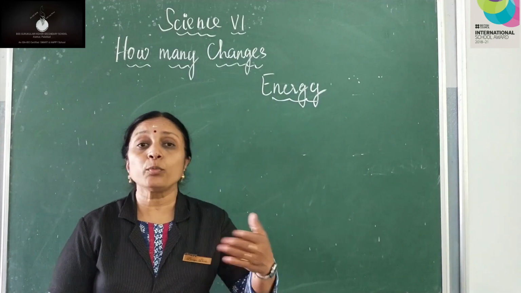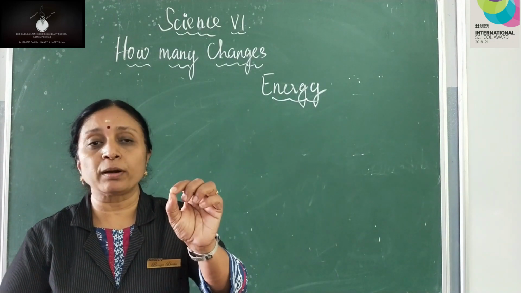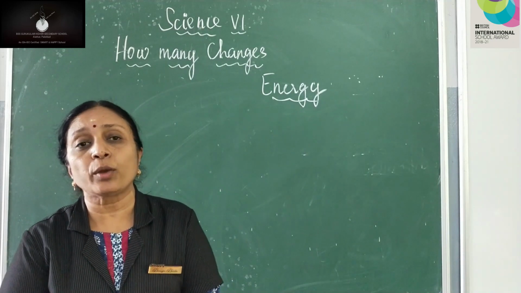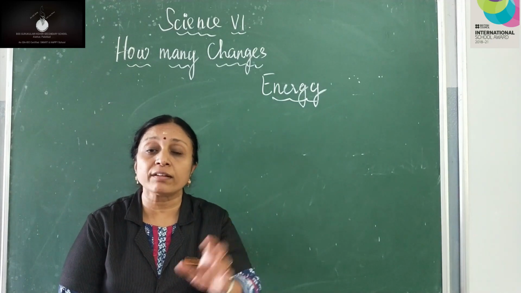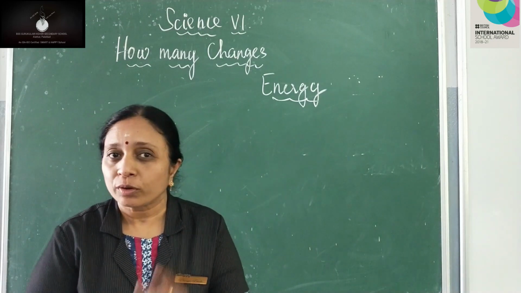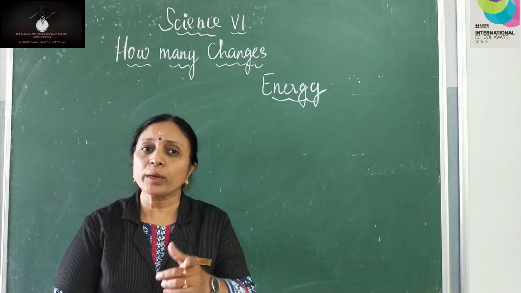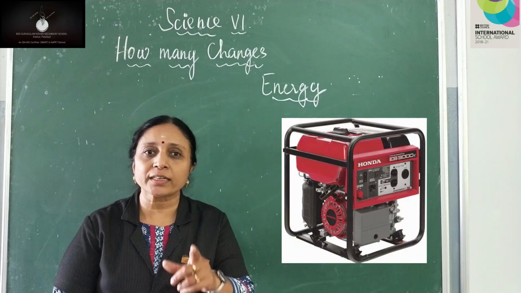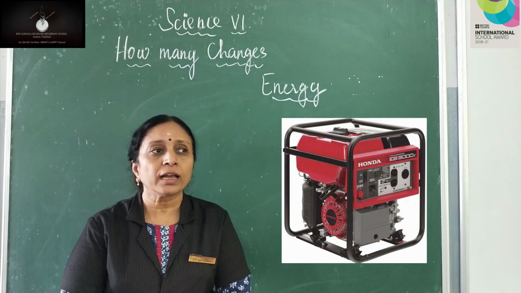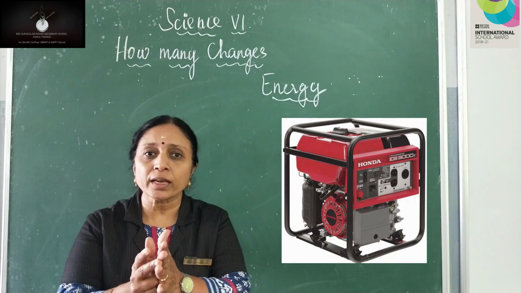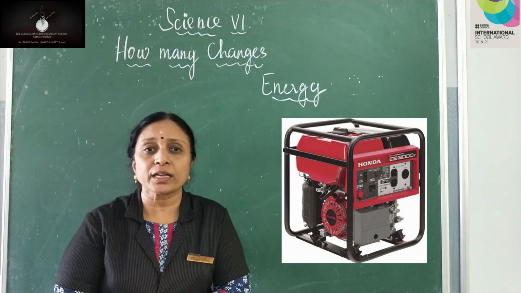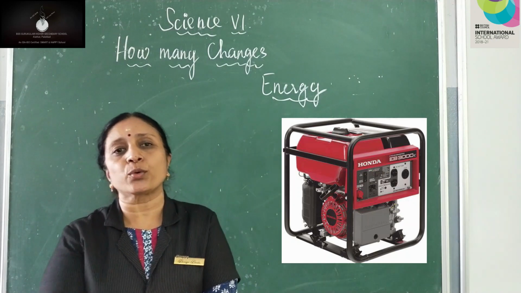Now, children, we shall move to another example which often comes for exam. What is the example here? We are going to discuss a generator. When do we use a generator? Hope you can identify the situation. We use a generator when the power goes off. So how does a generator work? A generator works using petrol or diesel. So what energy is used here? Fuel energy, or rather chemical energy is used here.